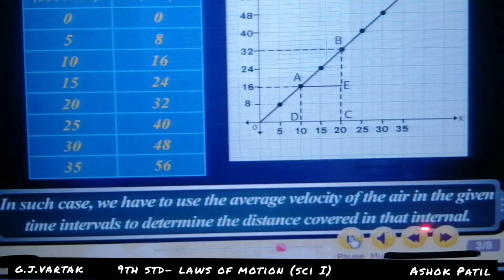Here is a correction: this is the interval, not internal.